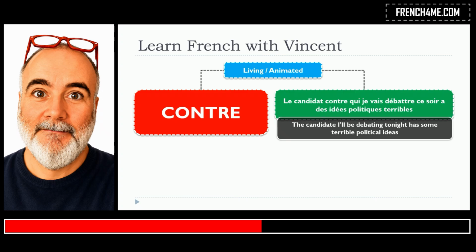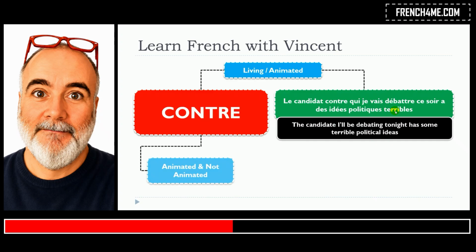So in that situation, same thing as previously, you can see that le candidat, it's a person, this is masculine, this is singular. You just put your preposition contre, and right after, as I told you previously, it will be simple because it will be qui. Le candidat contre qui je vais débattre ce soir a des idées politiques terribles.